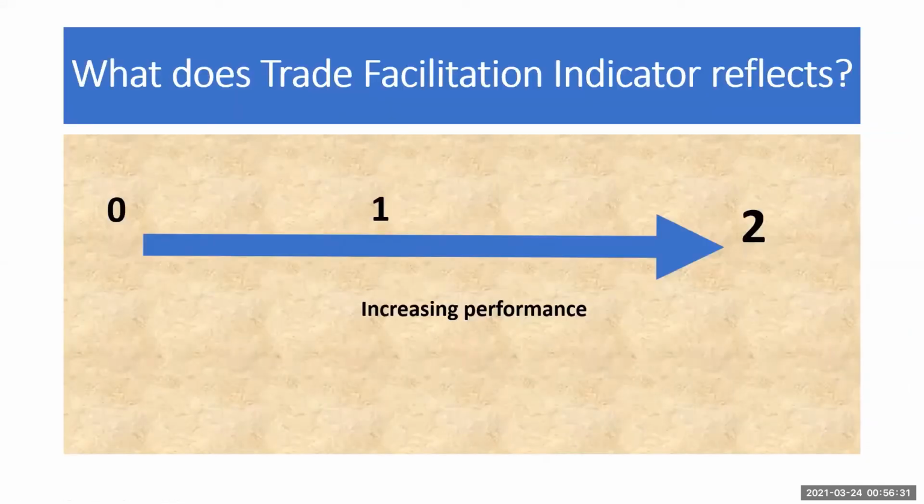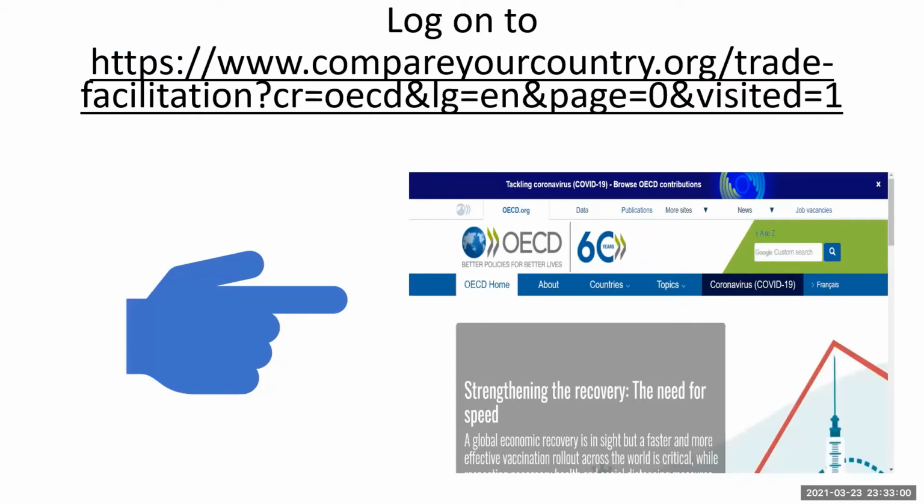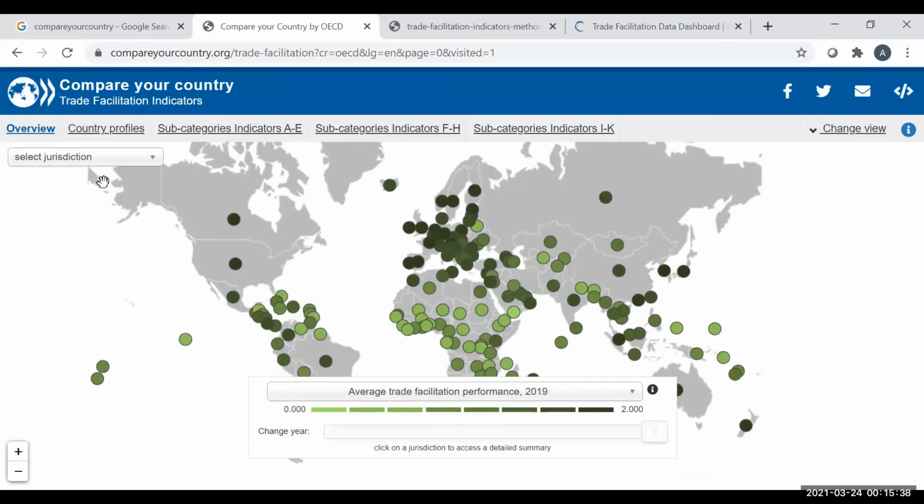The value of the trade facilitation indicator varies from 0 to 2. A value closer to 2 indicates that the country has better facilities as far as trade facilitation is concerned. The information related to trade facilitation is available on the OECD website, compareyourcountry.org. This is the OECD Compare Your Country website, which has information on the trade facilitation indicator.